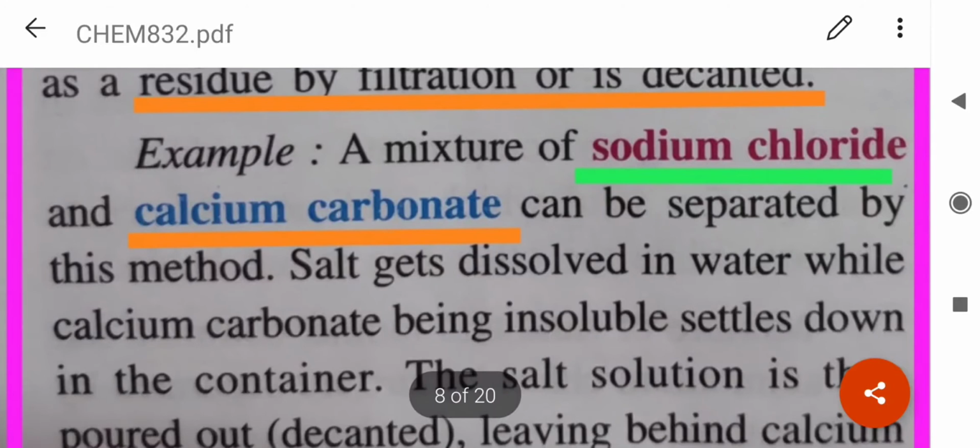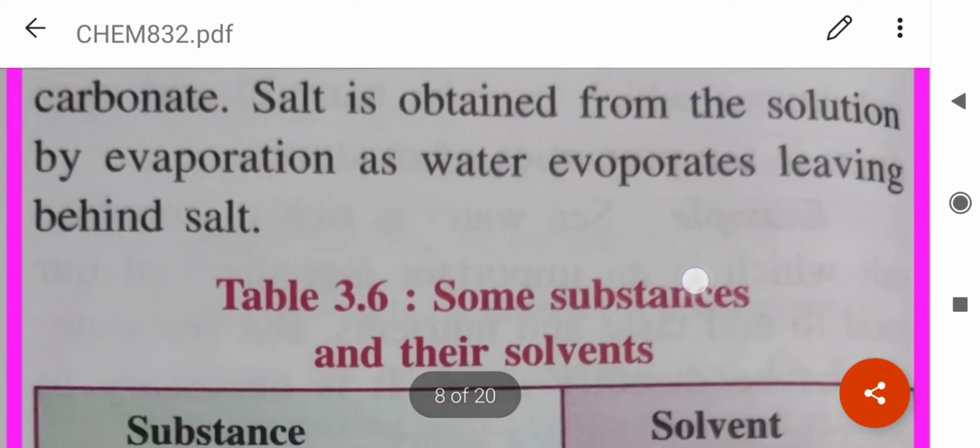For example, a mixture of sodium chloride and calcium carbonate. You know that sodium chloride dissolves in water, whereas calcium carbonate is insoluble, which will settle down and hence be separated.